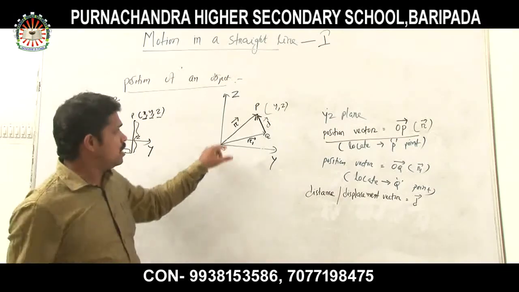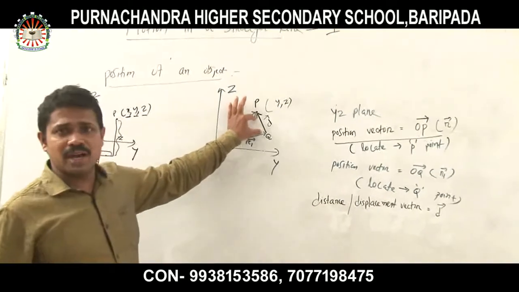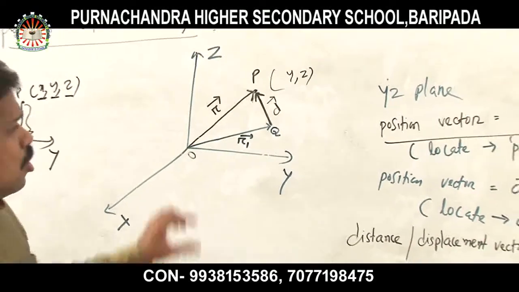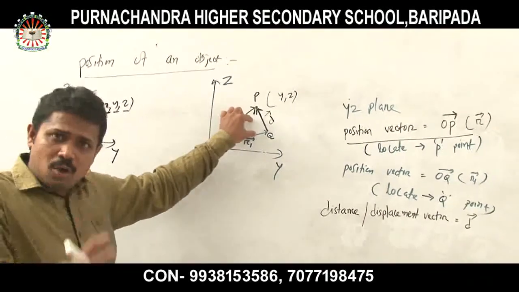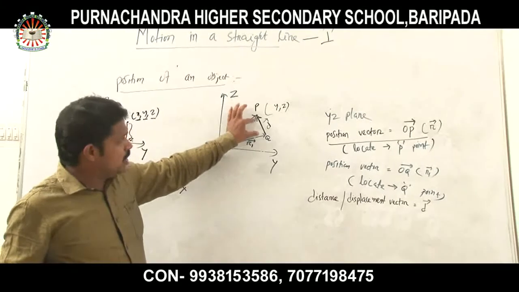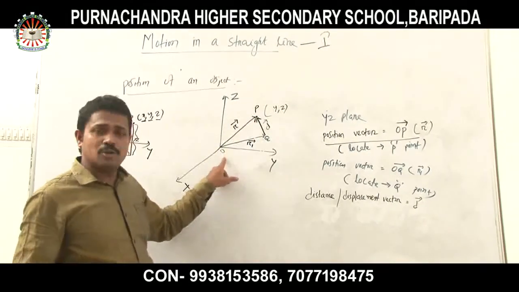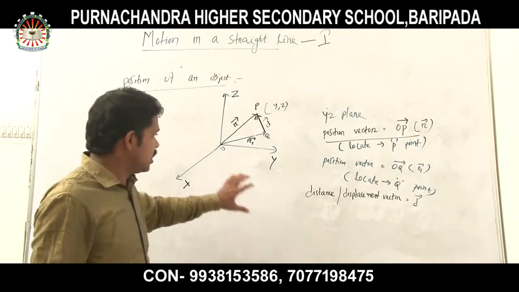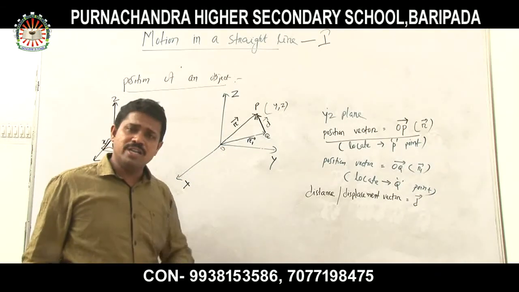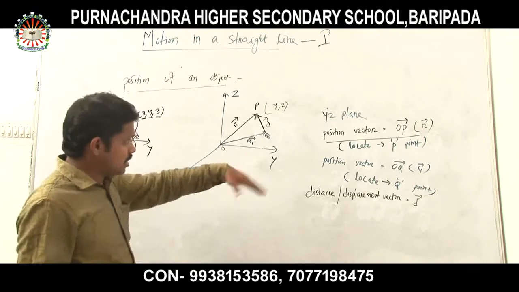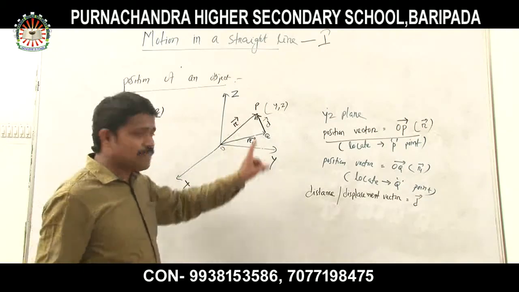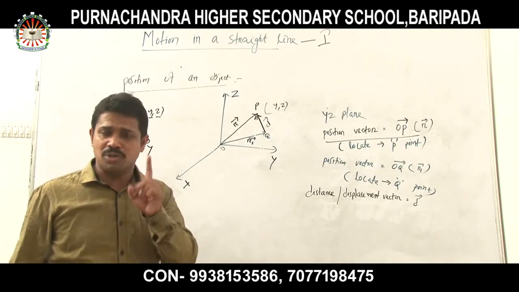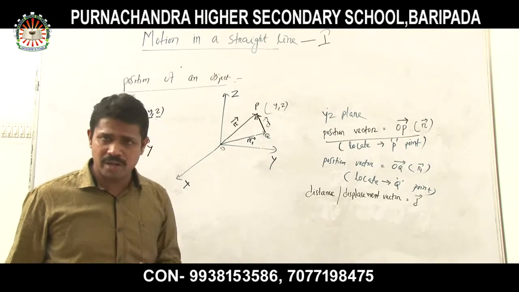Again I will repeat, the distance vector D can be defined as the vector which is used to find out the distance between P and Q with respect to origin. Understood all of you? So that is nothing but your distance or displacement vector. These two vectors are very important. Position vector is required to locate or find out the position of an object or a point.